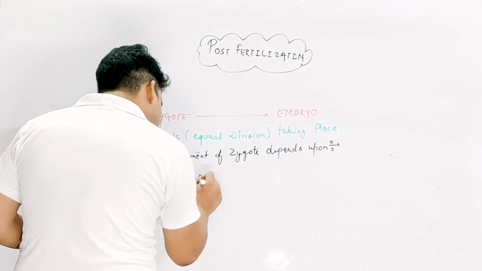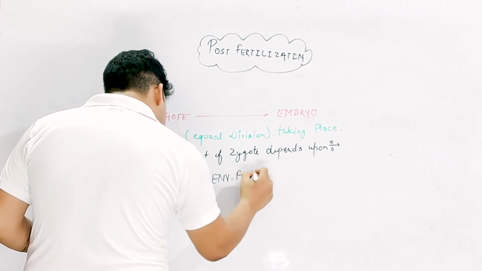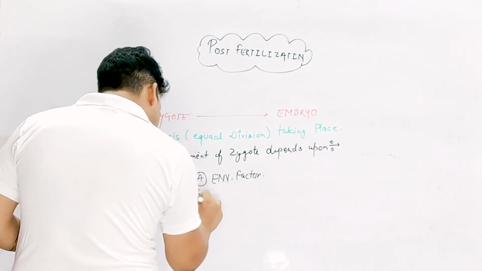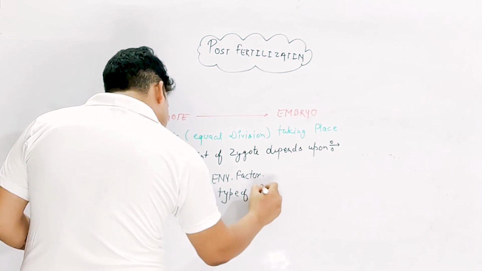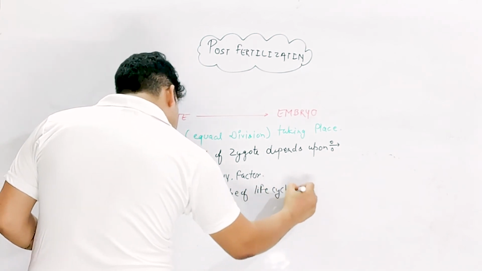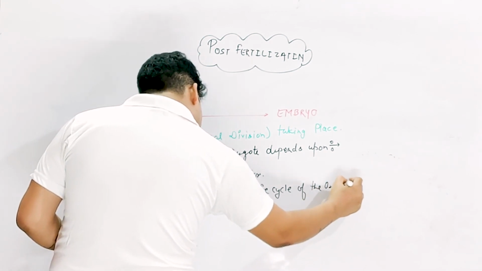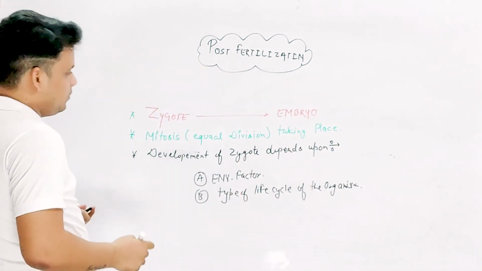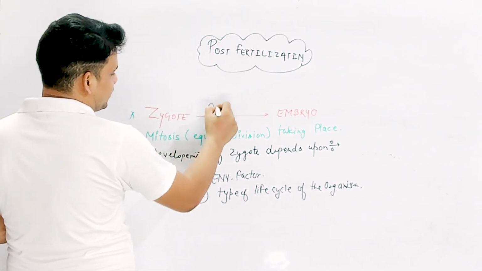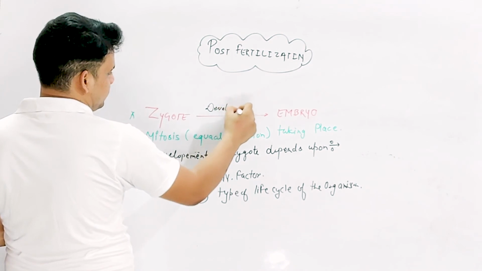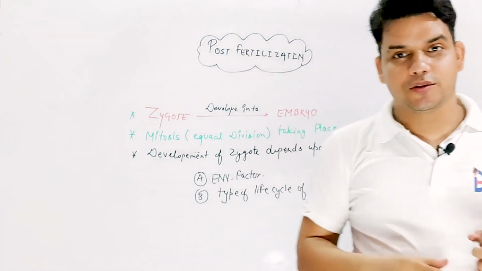The first one is the environmental factor, and the second one is the type of life cycle of the organism. And we know what the final thing is: the zygote develops into the embryo. So this is the third process.